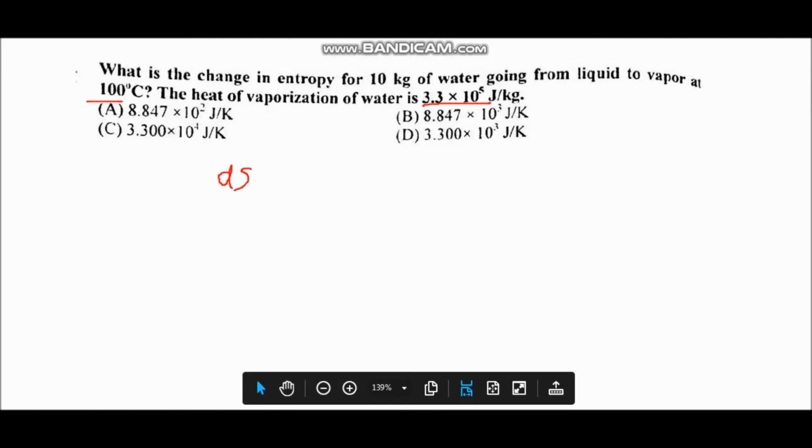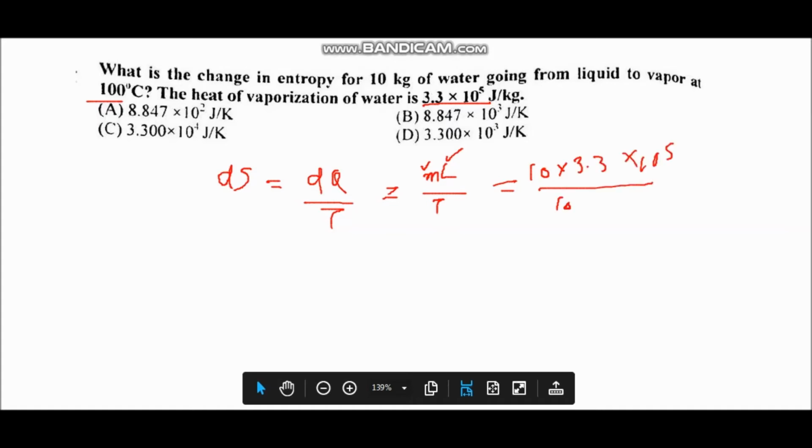So change in entropy, we know its formula, that is dq over T, where dq is equal to mL, where m is mass of water and L is latent heat of vaporization, divided by T. Substituting all the values, mass is 10 kg, L is, and temperature is 100 degrees Celsius. In Kelvin it is equal to 100 plus 273. We will convert it into Kelvin because the answer is given in joule per Kelvin. So when we solve this, we will get answer 8.847 into 10 raised to power 3 joule per Kelvin. So option B is right.